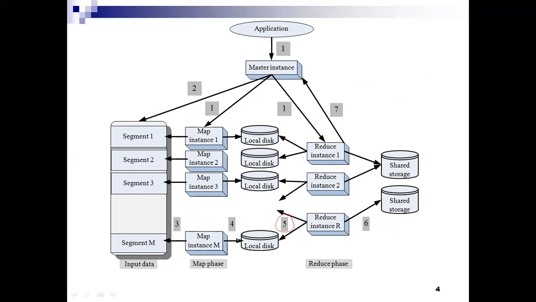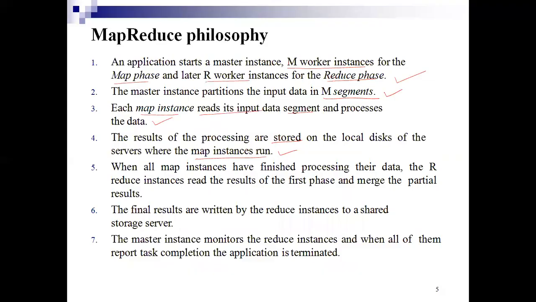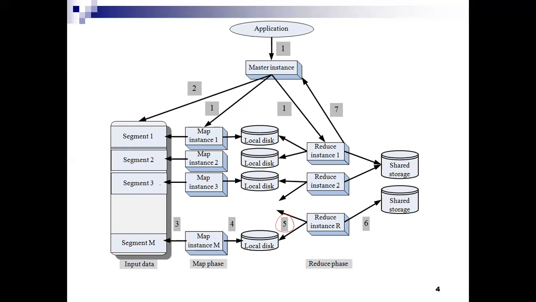When all the map instances have finished processing their data, the reduce instances read the results of the first phase and merge the partial results. So whatever results are read from the first phase are merged by the reducer. This is the fifth step.